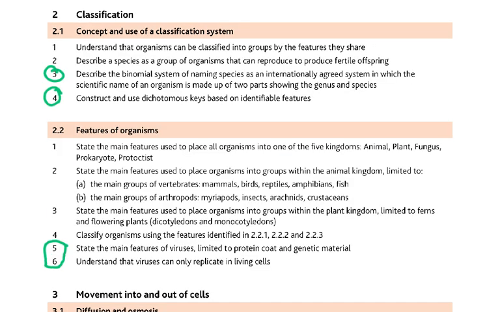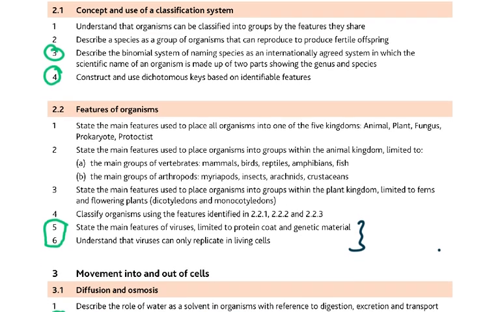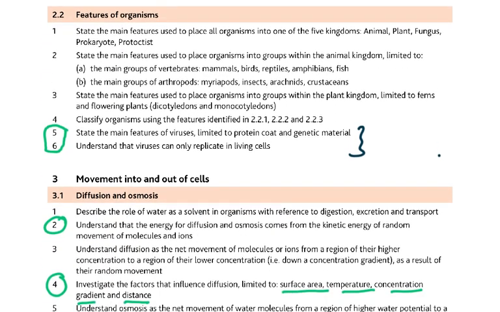In chapter 2, you must know the binomial system. I marked that 3 and 4, construct a dichotomous key. If anything is not clear to you, just Google that and go through the videos. Then I want you to look at the structure of the virus, limited to protein coat and DNA or RNA strand, which is the genetic material. Understand that viruses only replicate in living cells.